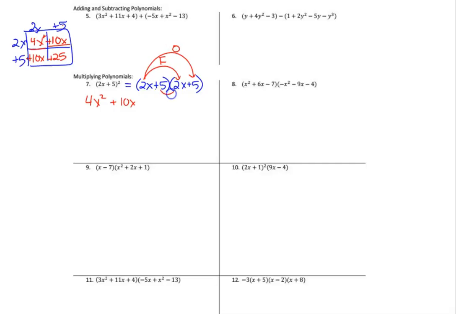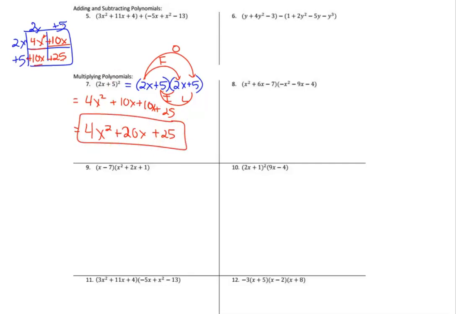Then we take the inside two terms, which, I don't know, those two may be backwards. They're both. It's another 5 times 2x is another 10x. And then finally, we take the last two terms, which is 5 times 5, which is positive 25. So FOILing is just an inline version of the box. The box is more visual, but now we combine like terms, and you get 4x squared plus 20x. I forgot my x when I wrote that down, plus 25. And that is what you get when you multiply that out.